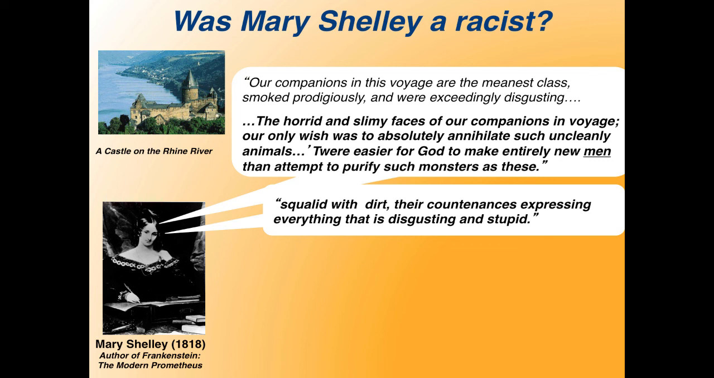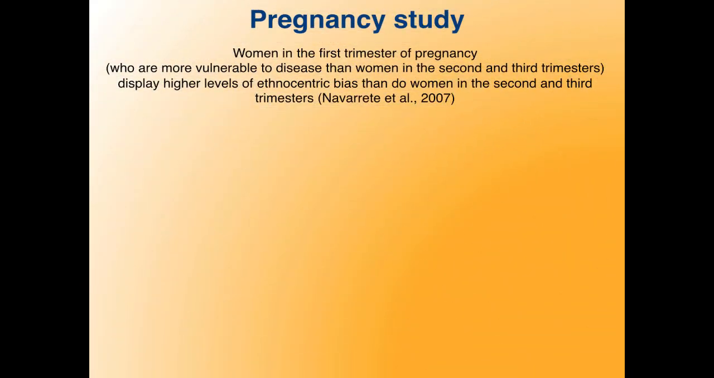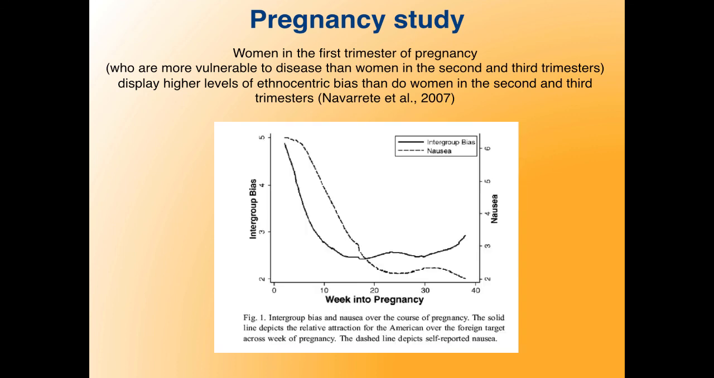At a proximate level, ethnocentrism and wariness of strangers is often expressed in terms of a reaction to them as being disgusting and dirty. To explore the possible ultimate functions of these symptoms of xenophobia and ethnocentrism, we turn now to a study by Carlos Navarrete. In this study of pregnant women, Navarrete looked at women in the first trimester of pregnancy. These are women who are more vulnerable to disease than women in the second and third trimesters.